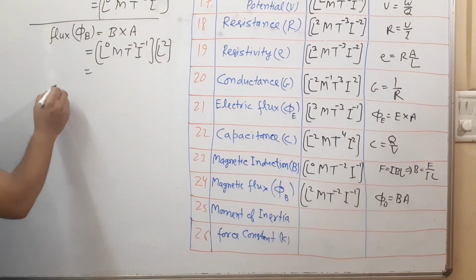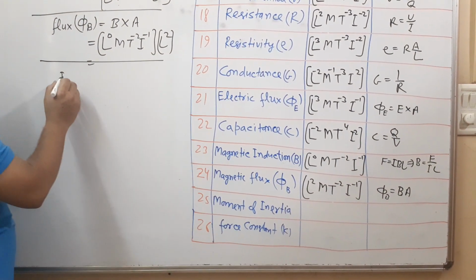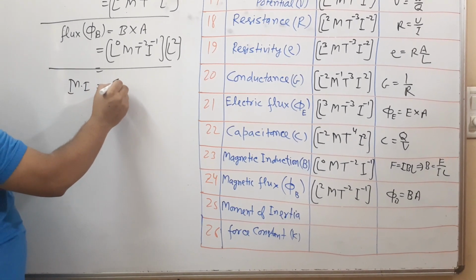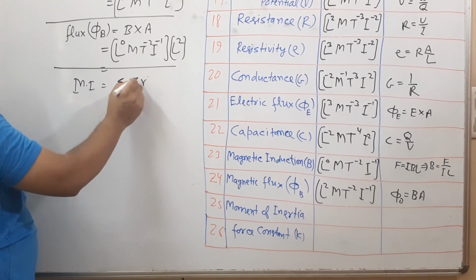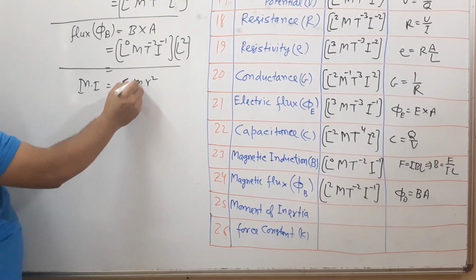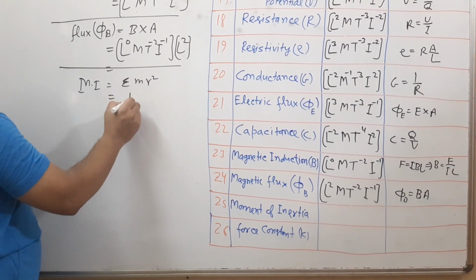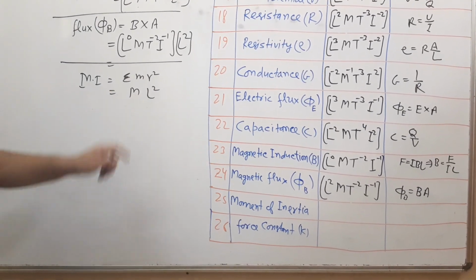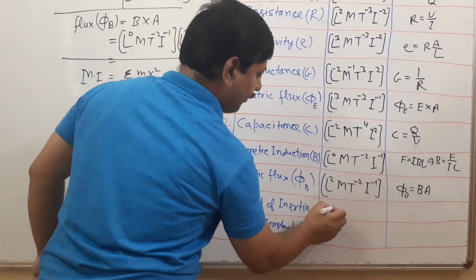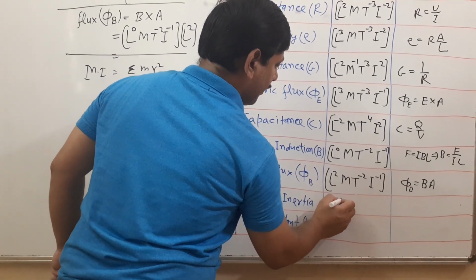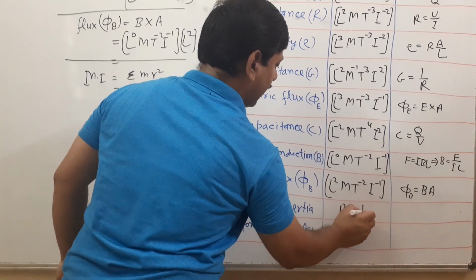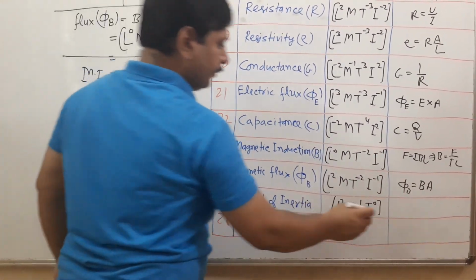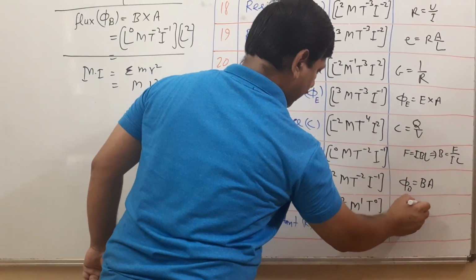Here, moment of inertia. It is also denoted by I. Moment of inertia is sigma m r square, meaning mass into distance square. Mass is M, distance is L, so M L square. Moment of inertia is L square M T raised to 0. I is equal to m r square.